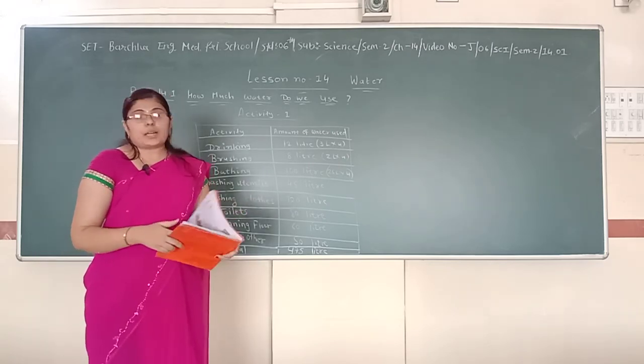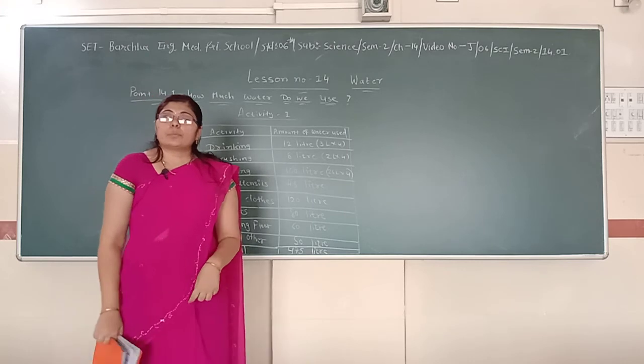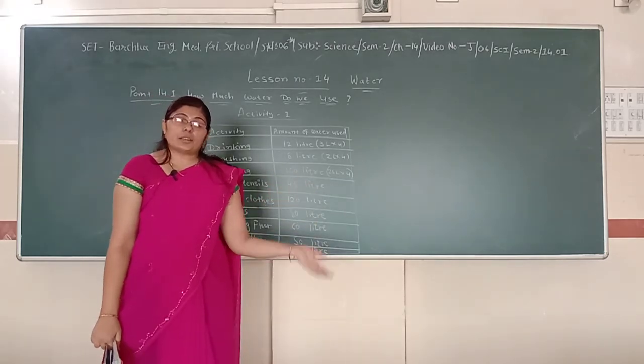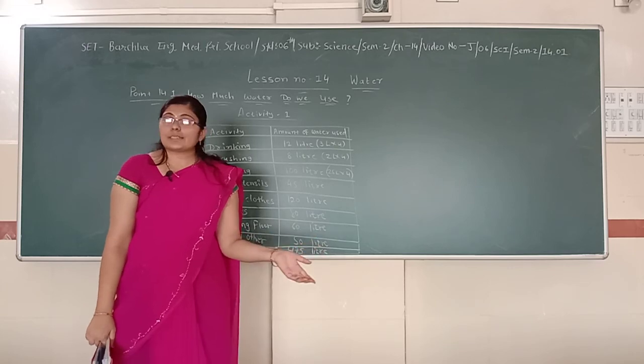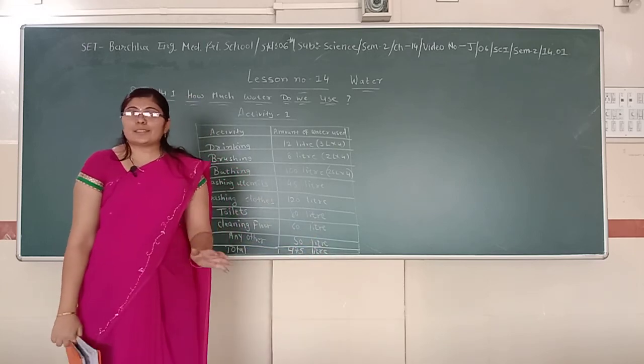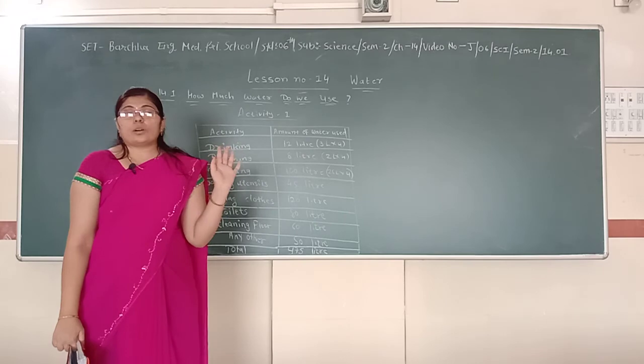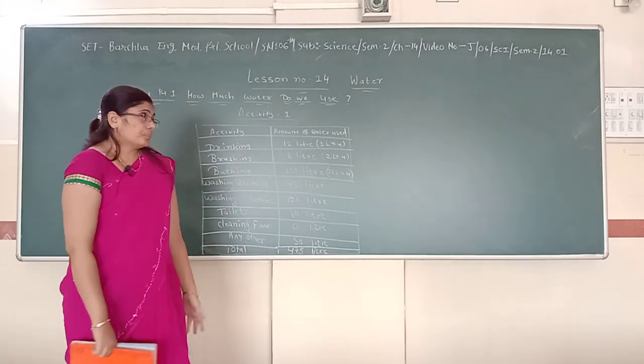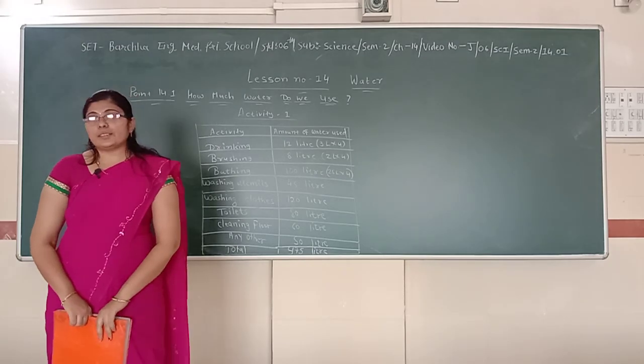So the need for water is not only for our daily needs, but other than that we need it at the farm, and we need it during production in the industry. So at many places besides the house, other places also require a great amount of water. So here the 14.1 is over.